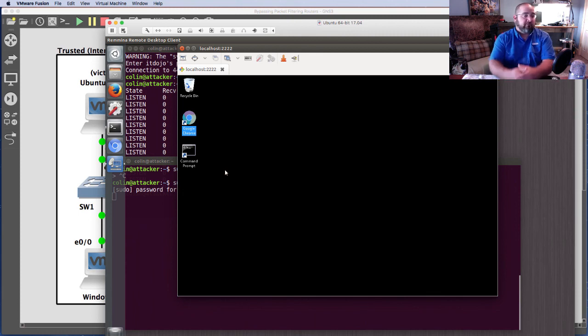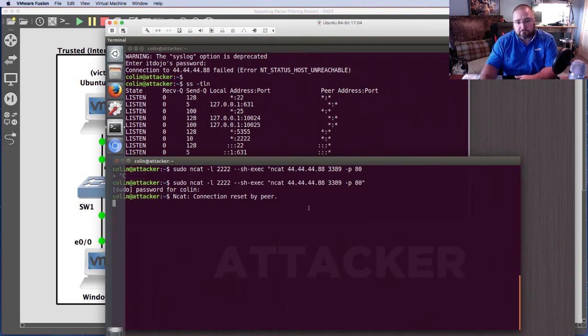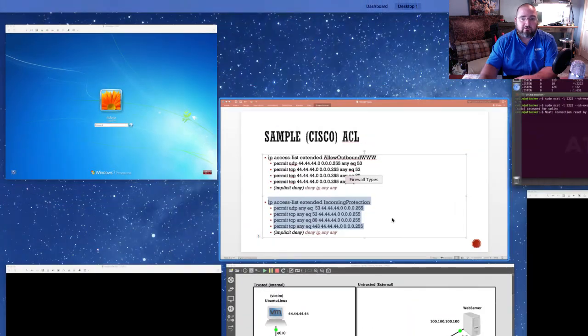Now, this example is somewhat egregious because remote desktop is running and I knew the username and password, but whether it's port scanning or connecting to Windows shares or any other kind of enumeration and subsequent attack I might want to do, I'm able to bypass your firewall rules. So the moral of the story is that you cannot defend yourself from the internet using just packet filtering routers.